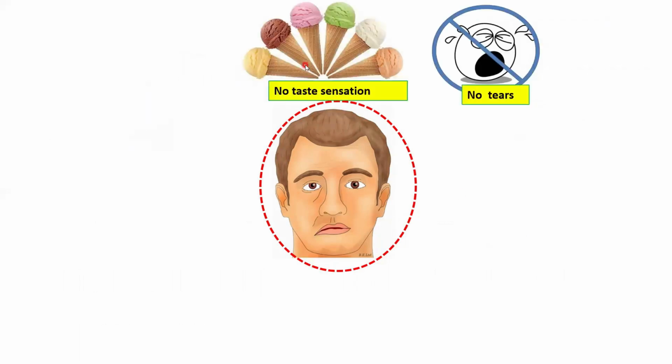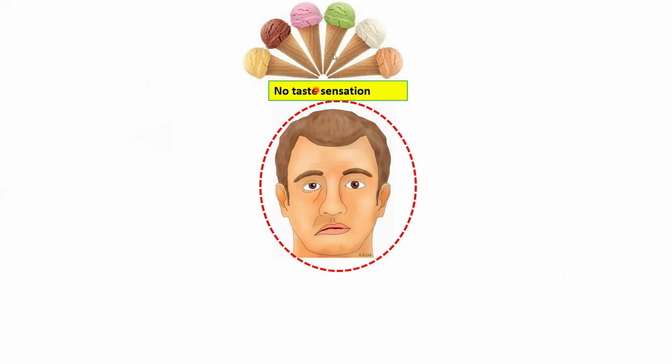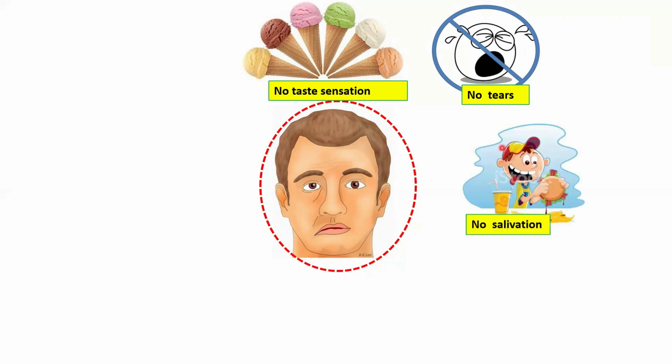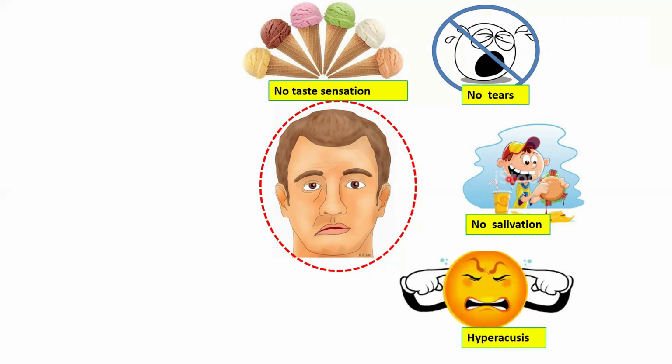So what is the nerve involved here? No taste sensation: chorda tympani branch of facial nerve. What is the nerve involved here? No tears: greater petrosal nerve. No salivation: again the chorda tympani nerve, which is going to carry the preganglionic parasympathetic secretomotor fibers to the submandibular as well as sublingual salivary gland. So along with facial muscle paralysis, hyperacusis, then what is the nerve involved? Nerve to stapedius.